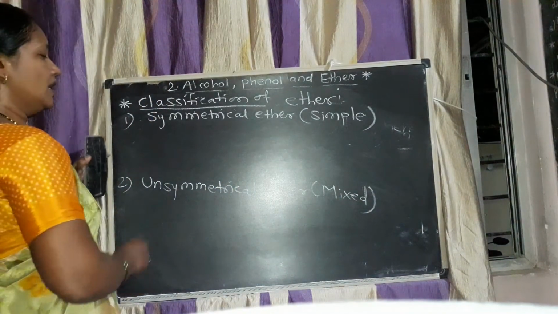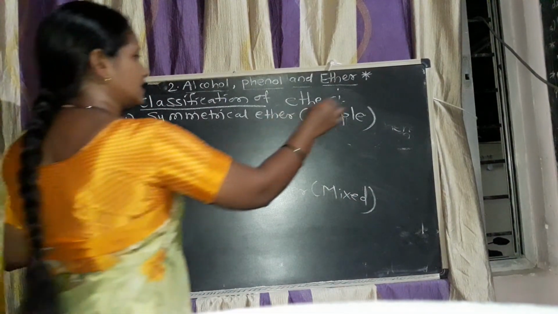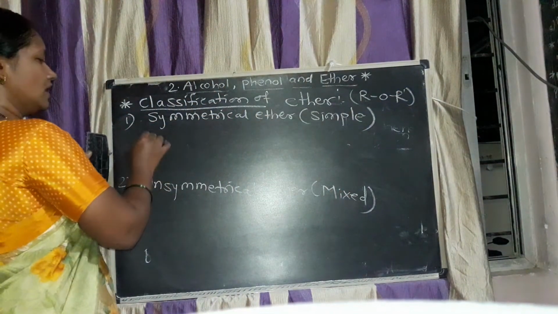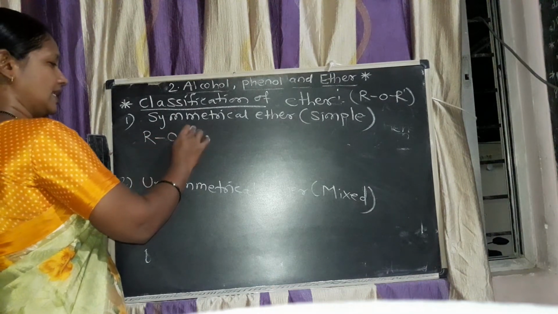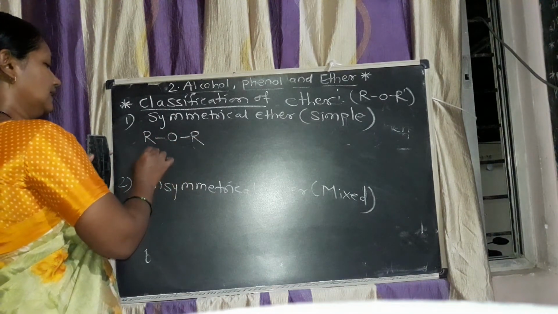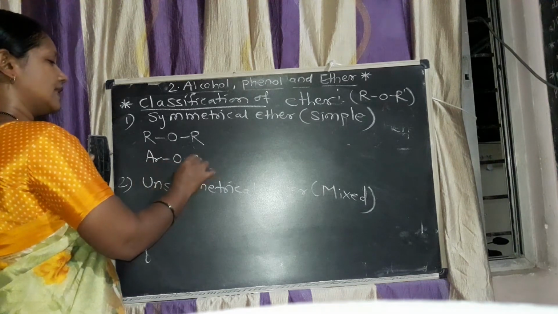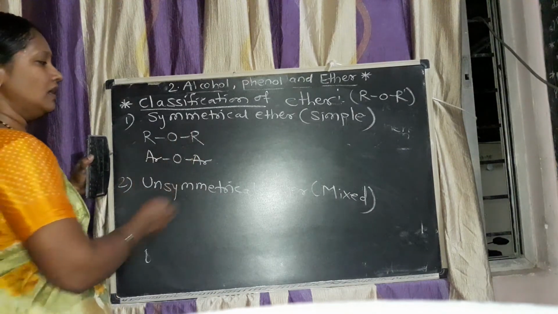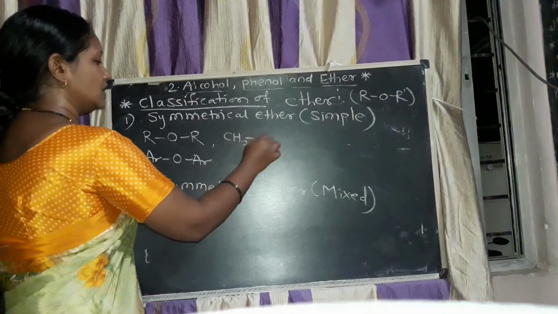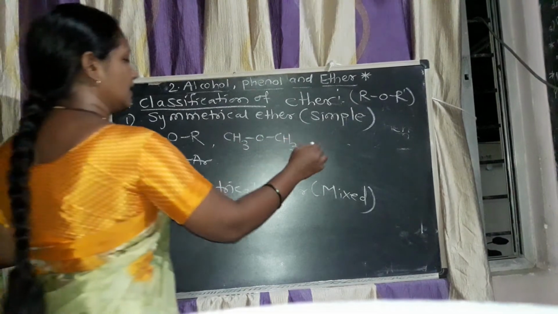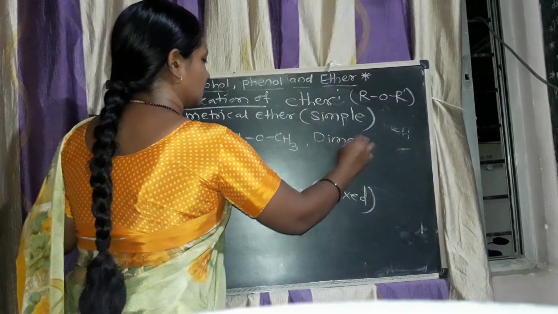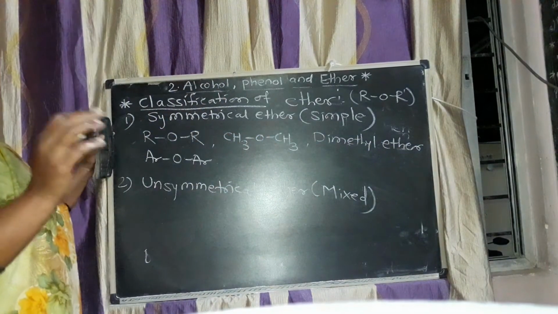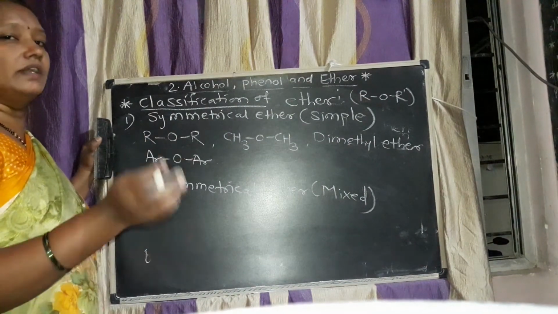Symmetrical ether means, as you already studied in the representation of the ether, both the aliphatic alkyl groups or aromatic rings are the same. Therefore it is called symmetrical ether. For example, CH3OCH3. The name is dimethyl ether. Another example, C2H5OC2H5, diethyl ether.